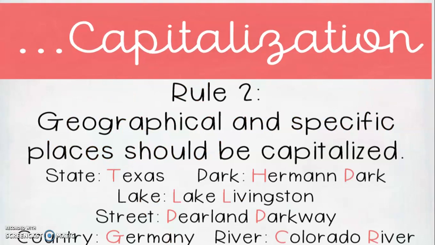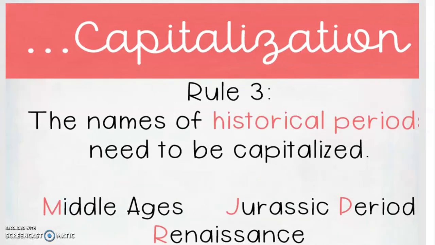All right, rule 2. Geographical and specific places should be capitalized. So things like states, parks, lakes, and streets, but they have to be the name of them. So if I just said, I went to the lake today, lake would not be capitalized. But if I said I went to Lake Livingston, that would be capitalized because that's the name of the lake. Names of historical periods need to be capitalized. So for example, the Middle Ages or the Jurassic period or the Renaissance.